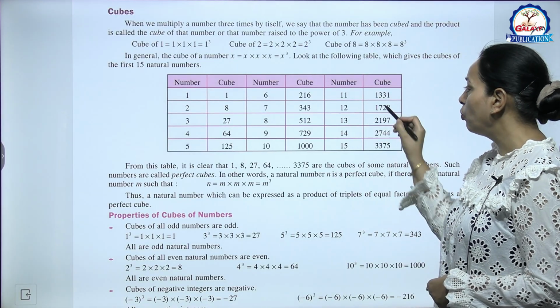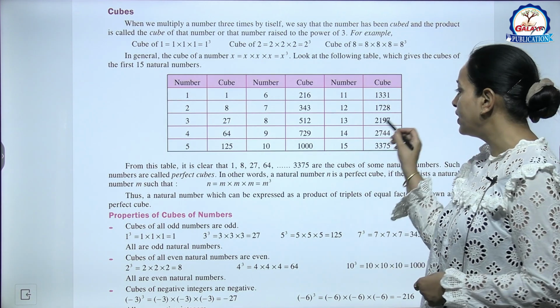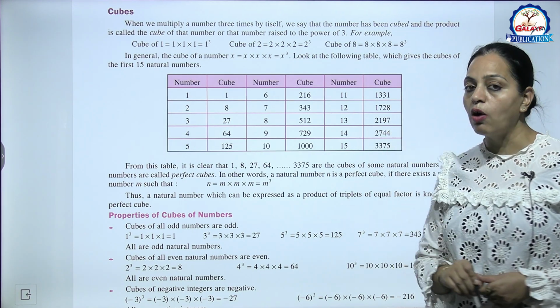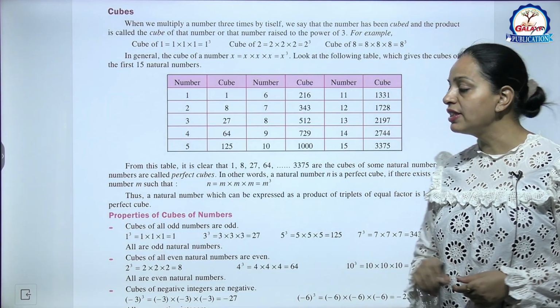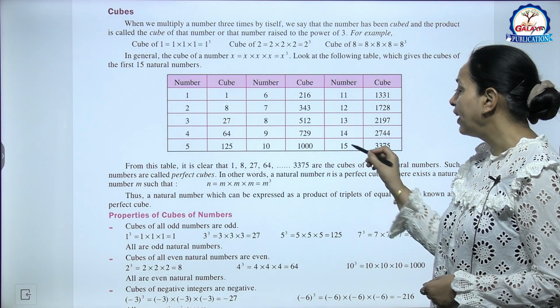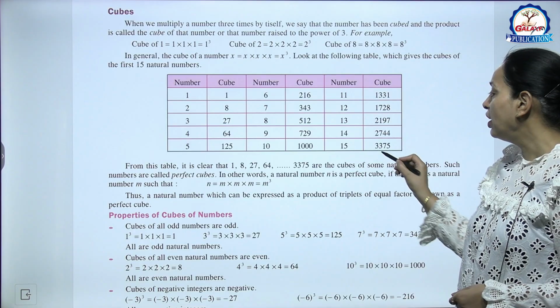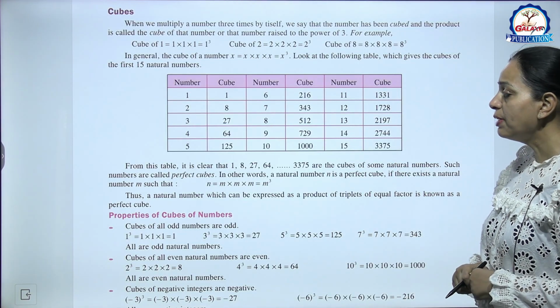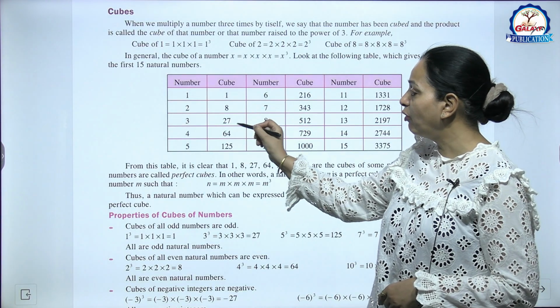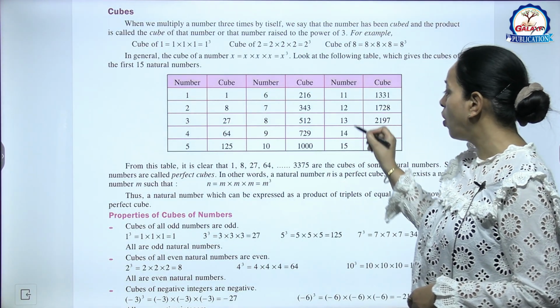Then 11 cube is 1331, 12 cube is 1728, 13 cube 2197, 14 cube 2744, and then 15 cube is 3375. From this table it is clear that 1, 8, 27, 64, these all are what?